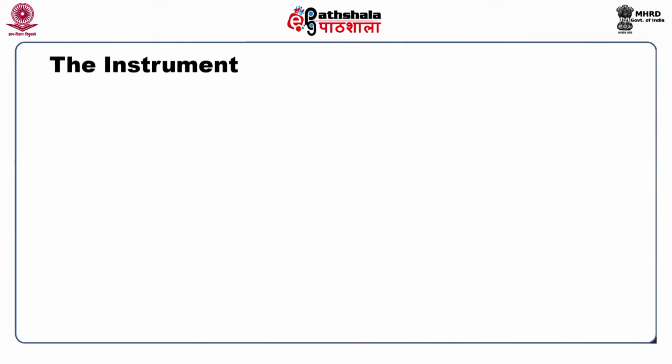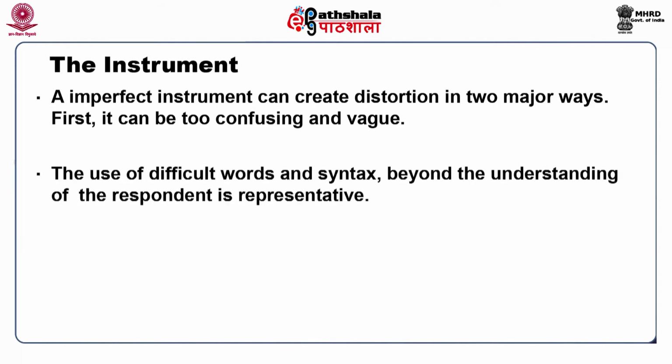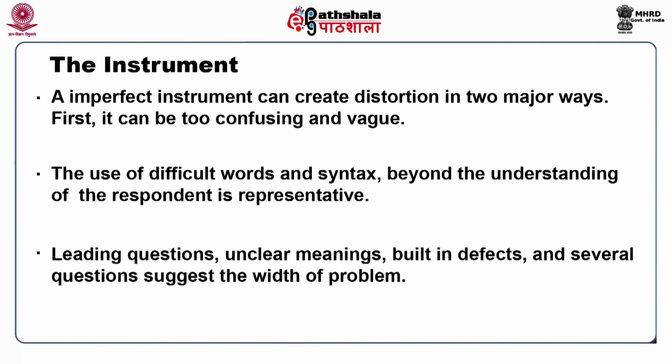The instrument. An imperfect instrument can create distortion in two major ways. First, it can be too confusing and vague. The use of difficult words and syntax beyond the understanding of the respondent is representative. Leading questions, unclear meanings, built-in defects, and several questions suggest the width of the problem.